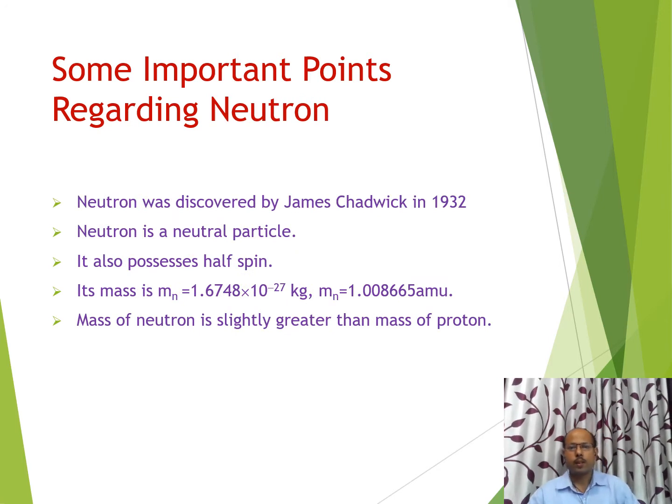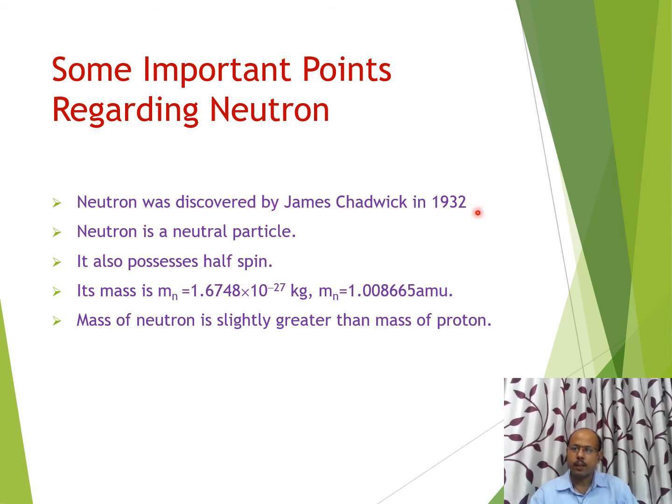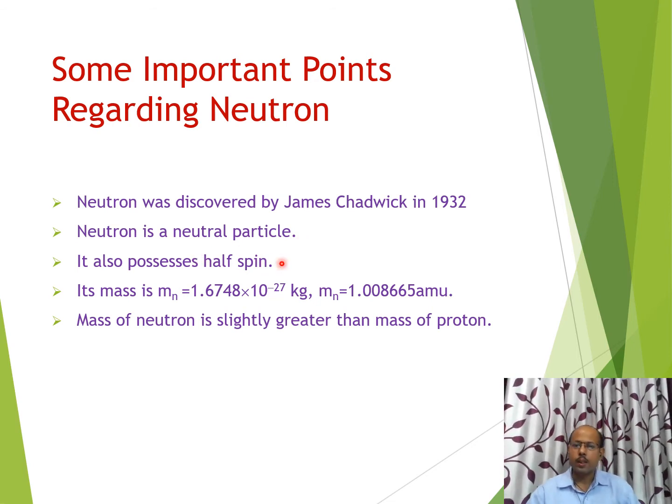Now some points related to the neutron. Neutron was discovered by James Chadwick in 1932, and for this discovery he got the Nobel Prize. Neutron is a neutral particle. It also possesses half spin. It means neutron also has spin half.